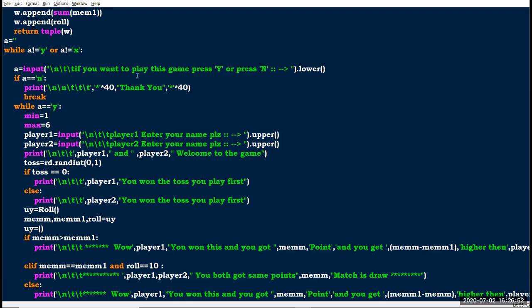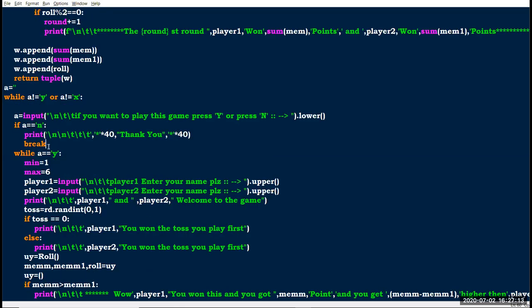So if you want to play this game, press y or press n. If they don't want to play the game, they press n, it automatically goes into here and prints thank you. After that I am using break. The break is used to break the while loop.